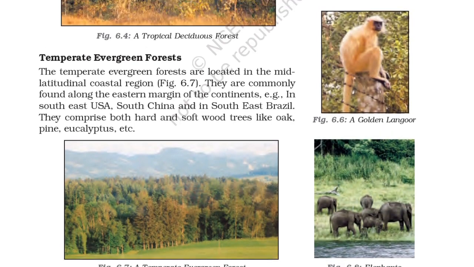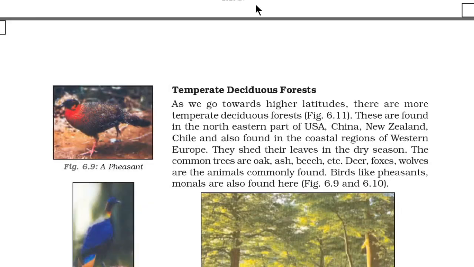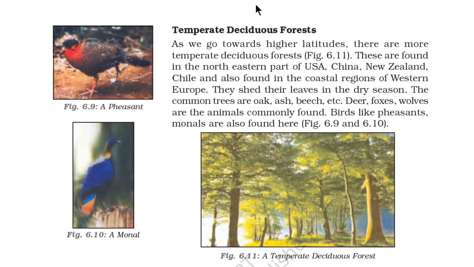Temperate evergreen forests. The temperate evergreen forests are located in the mid-latitudinal coastal regions. In figure 6.7, you can see a temperate evergreen forest. They are commonly found along the eastern margin of the continents, for example in southeast USA, South China, and southeast Brazil. They comprise both hard and softwood trees like oak, pine, and eucalyptus, etc. Temperate deciduous forests. As we go towards higher latitudes, there are more temperate deciduous forests, as in figure 6.11.